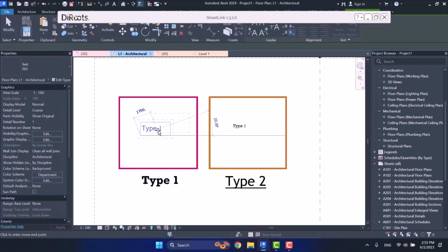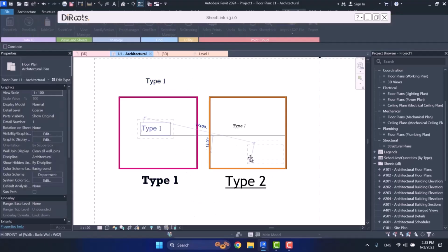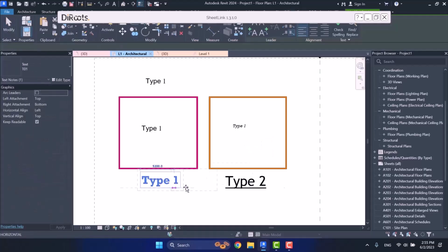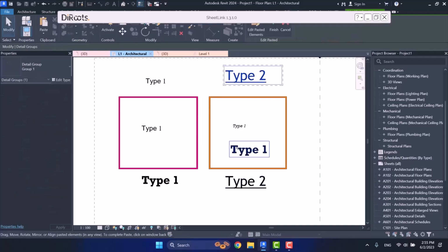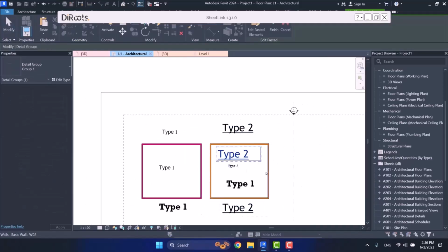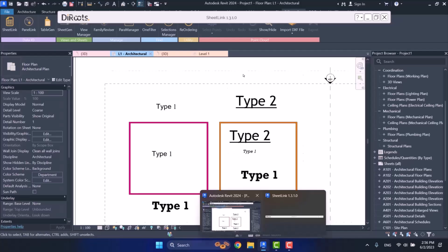For example, if I get a copy of this and put it here, and get a copy from this one and put it there, okay, another time, and then again I get a copy from this and I put it there and there, for example. Okay, here we have several texts, but how many types did we have? We had 4 types: T01, T02, T03, and T04. We have 4 text types.